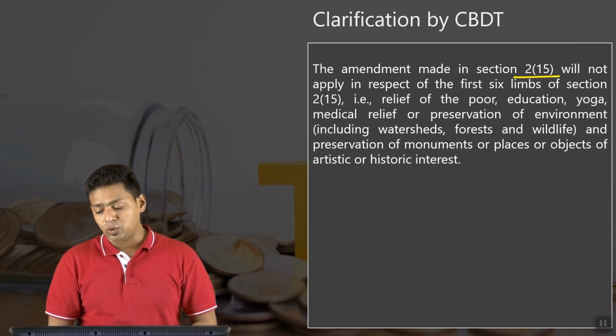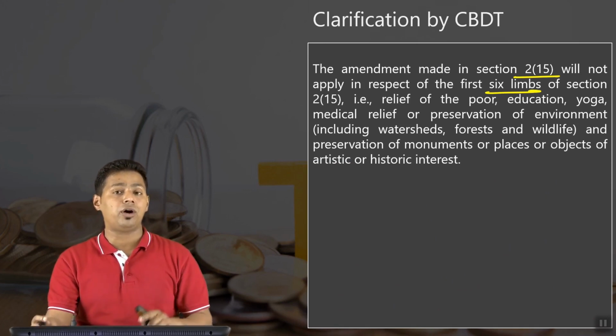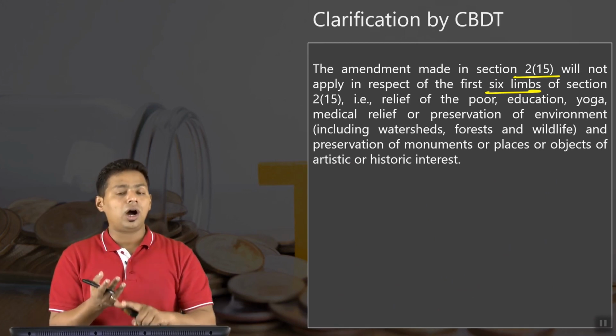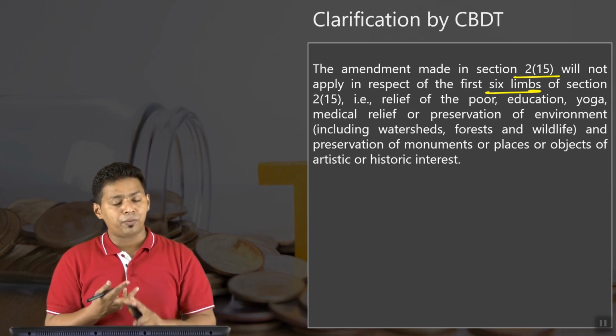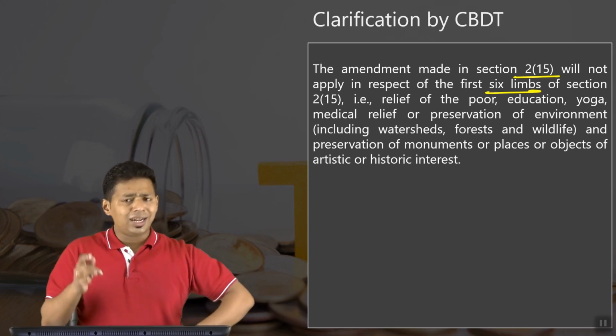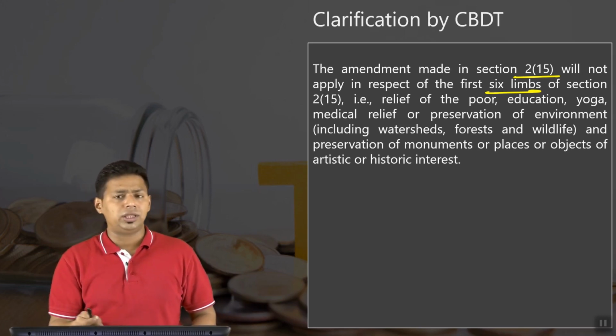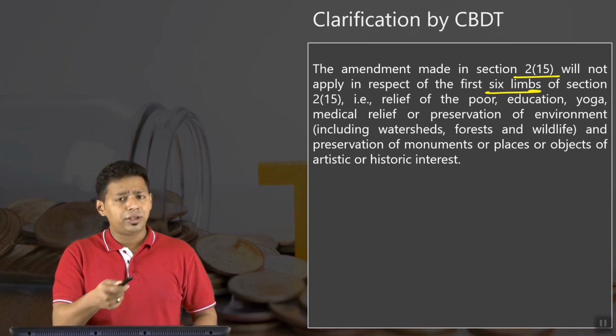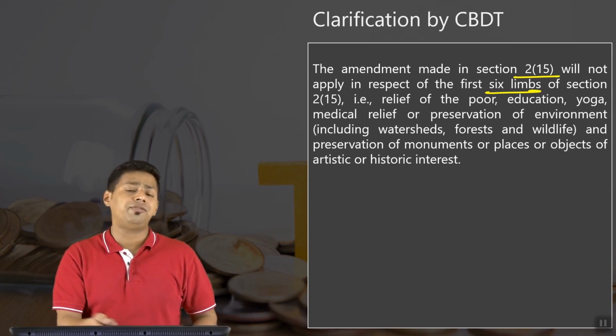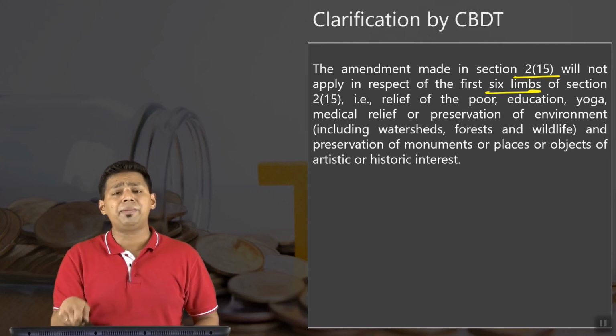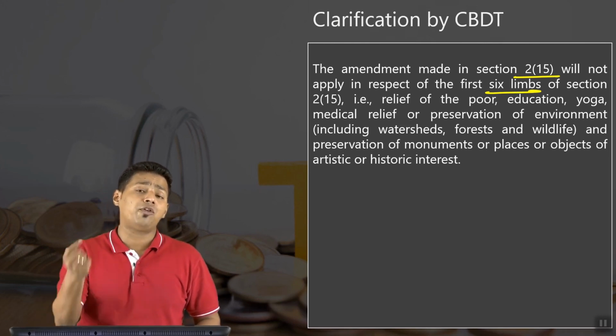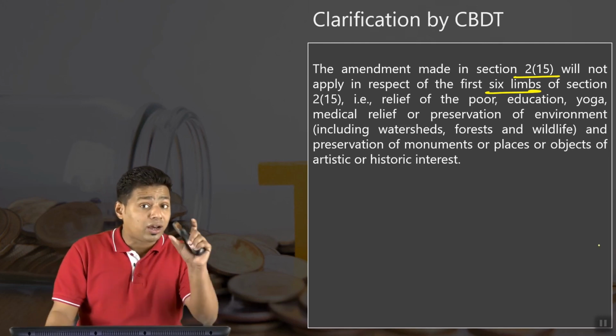The amendment made under section 2(15) will not apply in respect of the first 6 limbs. So it is not applicable for your yoga, your medical relief, your relief of the poor, your education, the preservation of environment, wildlife, preservation of monuments. It is not applicable for those. It is applicable only for the advancement of any other object of general public utility, a gray area.